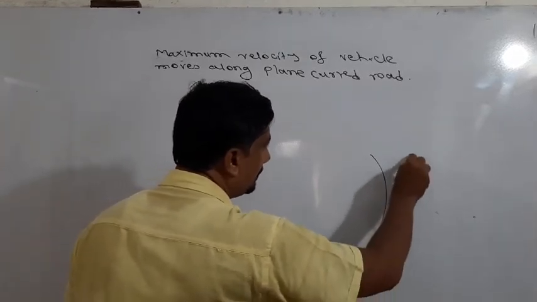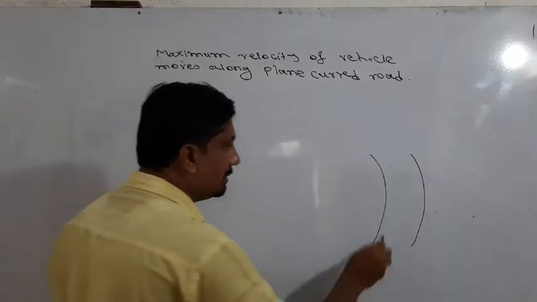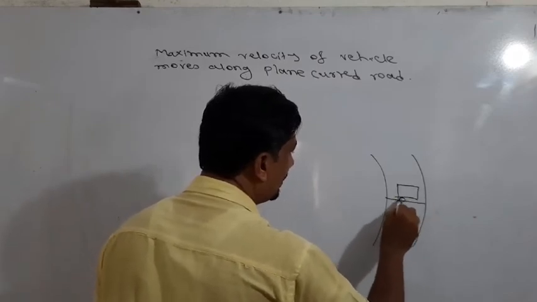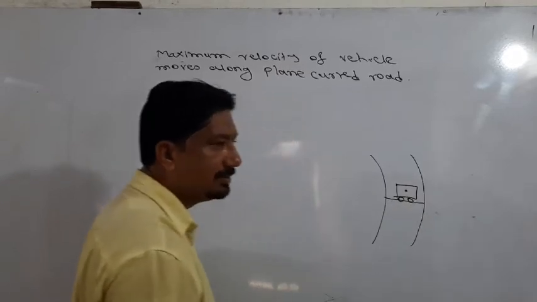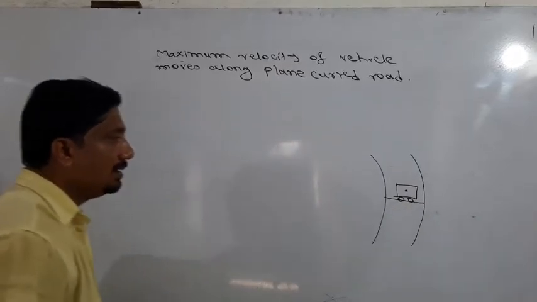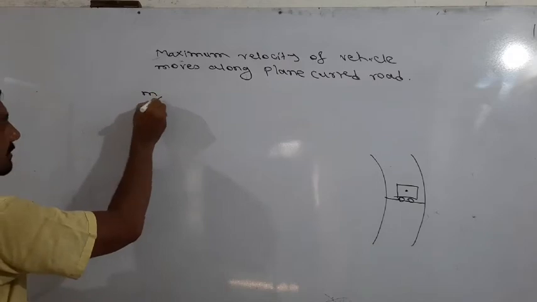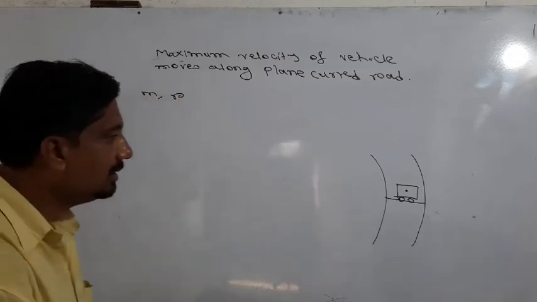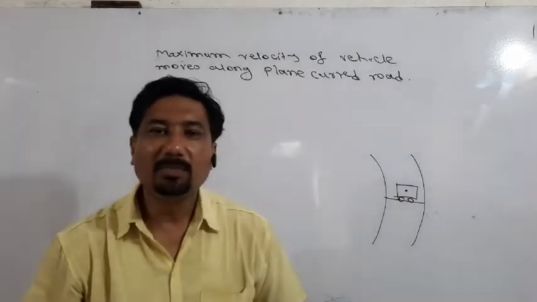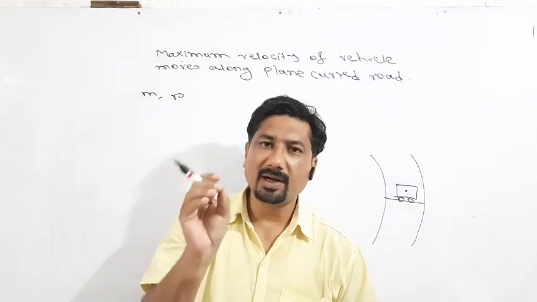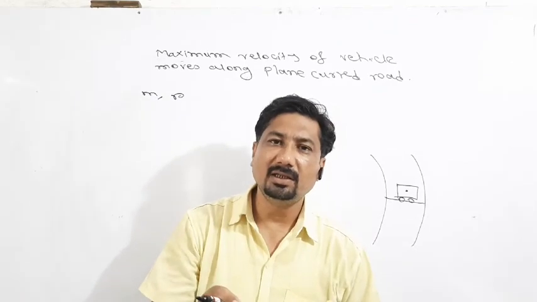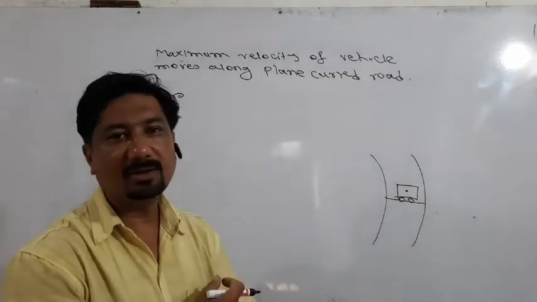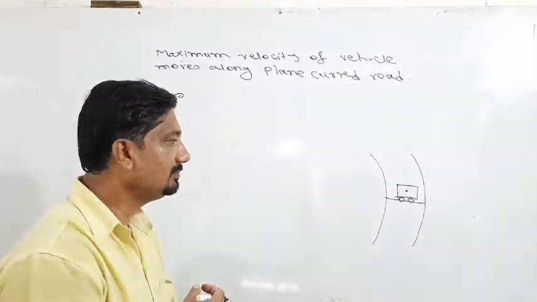Consider the plane curve road, and this is the vehicle, with its center of gravity, where m is the mass of the vehicle and r is the radius of curvature. This car moves along the plane curve road. We want to find the velocity, the maximum velocity, at which this vehicle moves safely along this road.